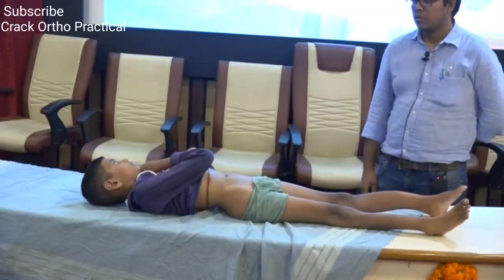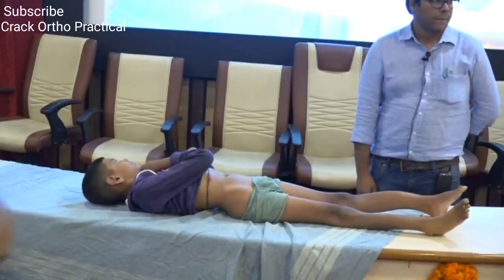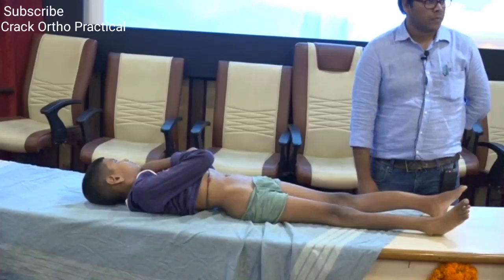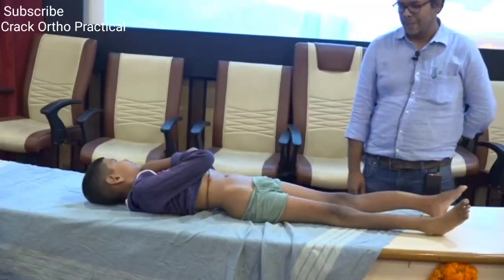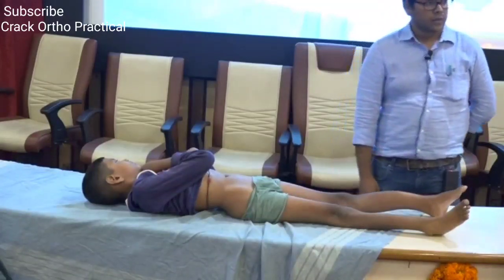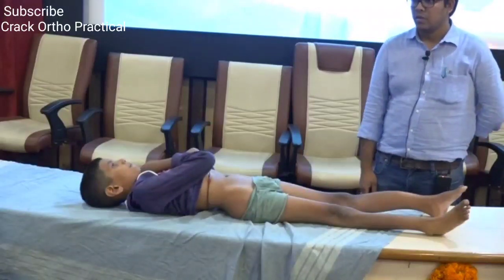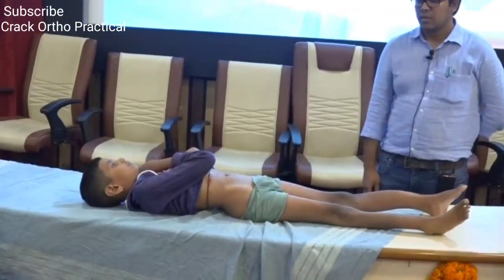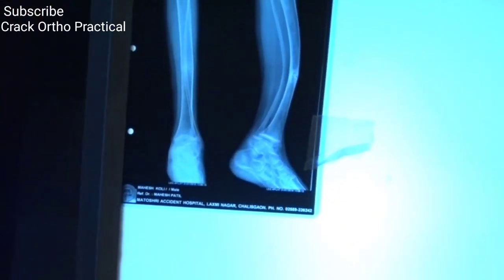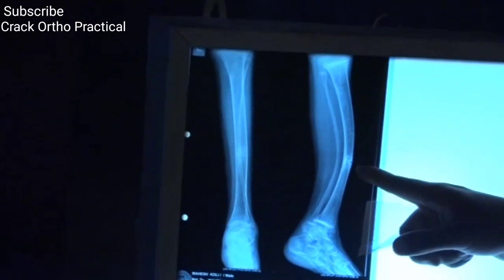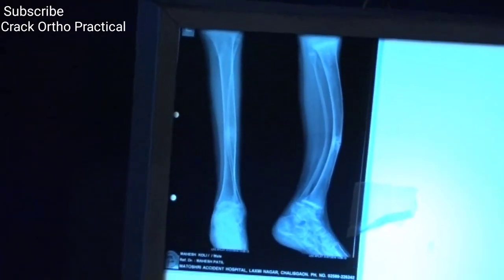In osteogenesis imperfecta, when will the alkaline phosphatase level be high or low? First of all, high or low, and then when? Since he has had a recent fracture, you think osteogenic activity is going on? In the lateral view, showing the anterior bowing of the tibia and fibula also, and there is the uniting fracture at the middle of the tibia.